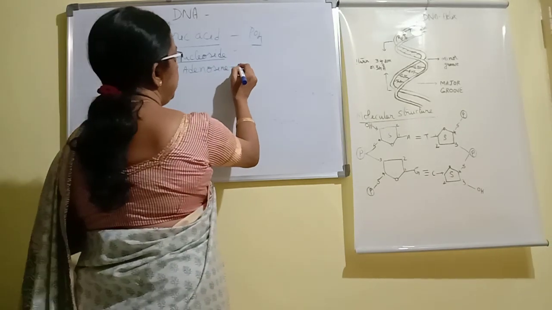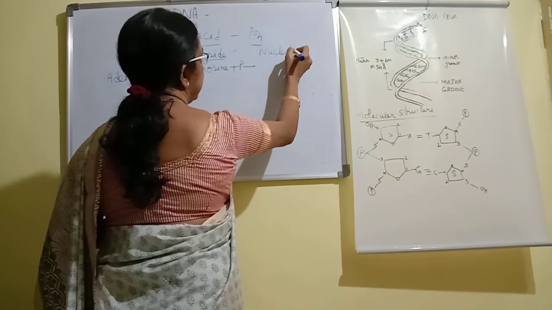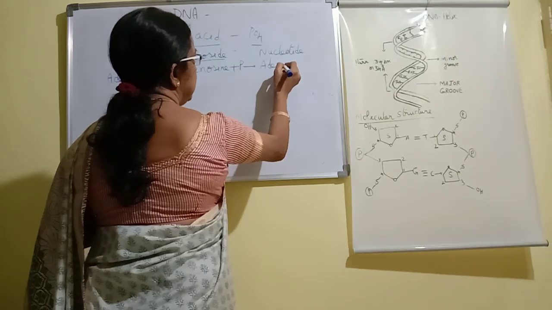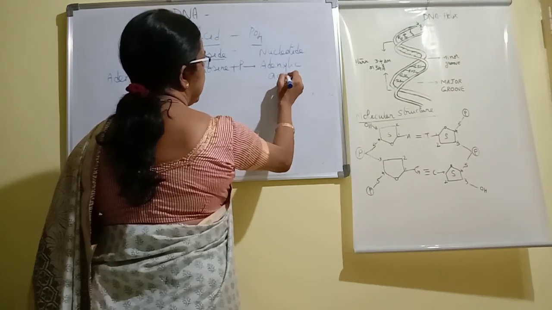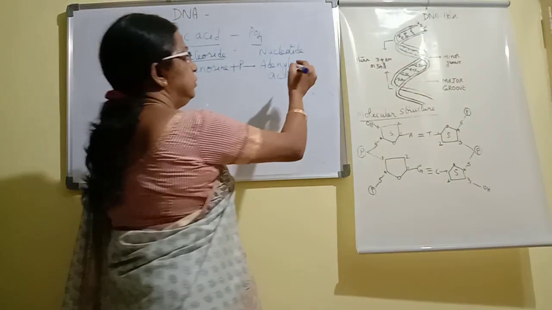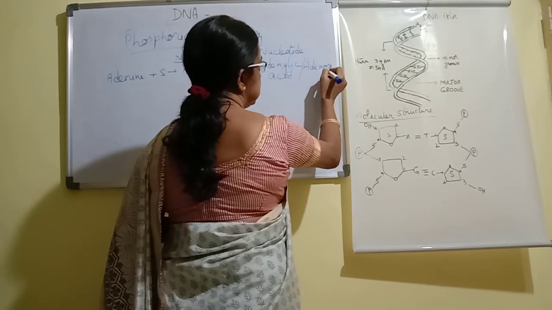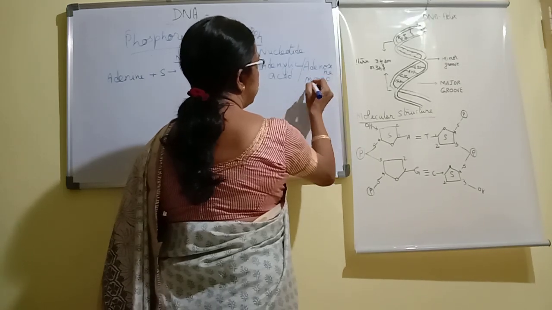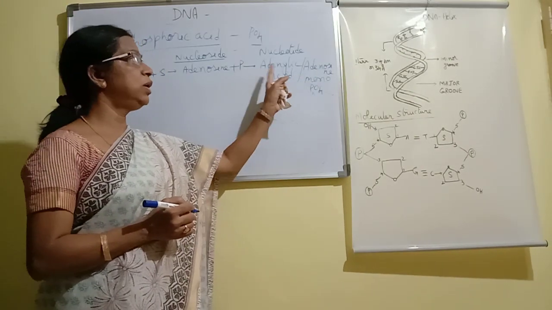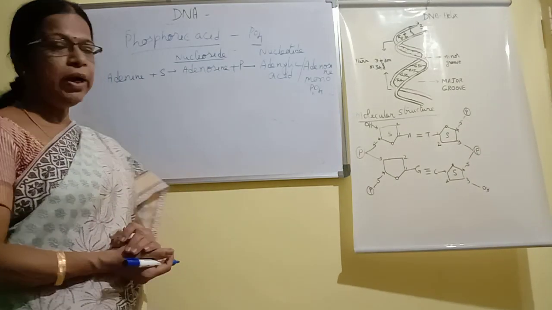Now adenosine, when attached to phosphate, becomes a nucleotide. So the nucleotide of adenosine is called adenylic acid, or it is also called adenosine monophosphate. This is the nucleoside and nucleotide of adenine.